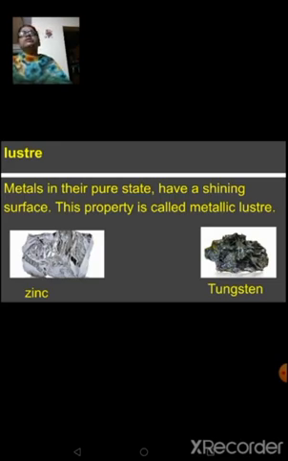Because these metals are lustrous in nature, and various other properties are also taken into consideration. Since you are familiar with lustrous metals like gold, aluminium and copper, I want you to give some more examples, like zinc and tungsten. These are also lustrous in nature.